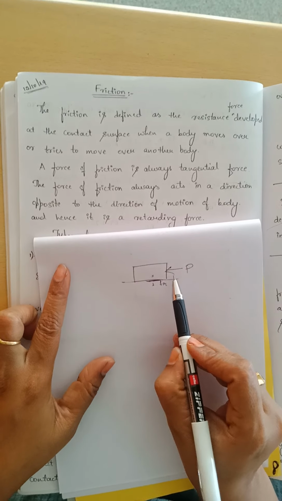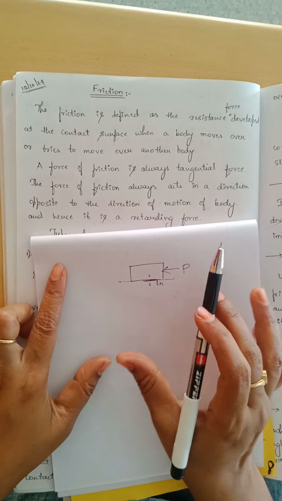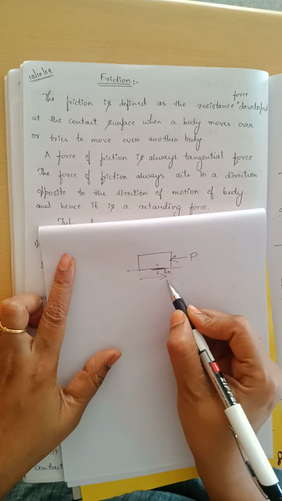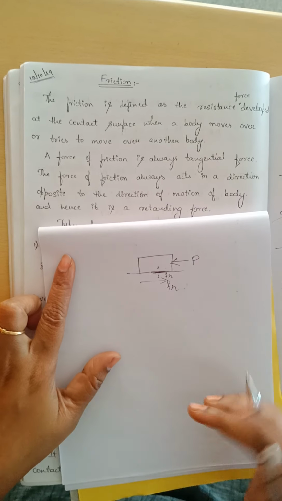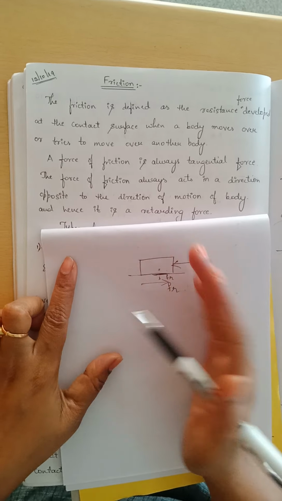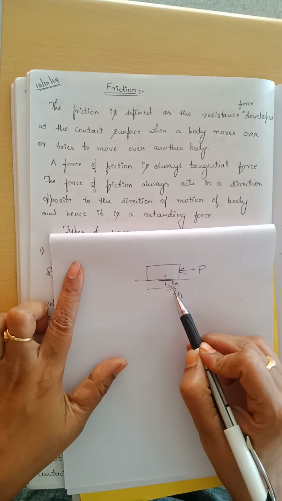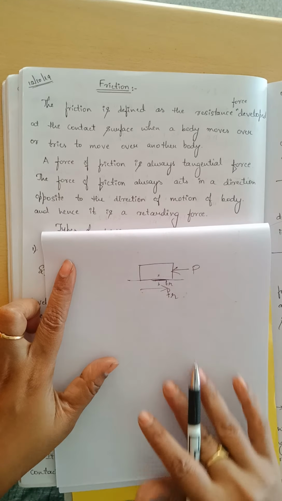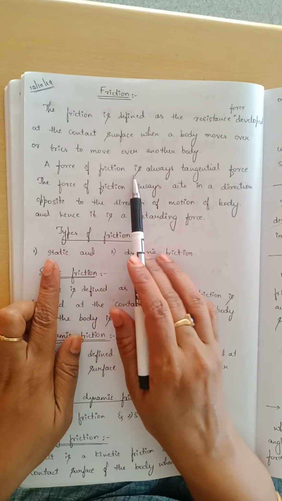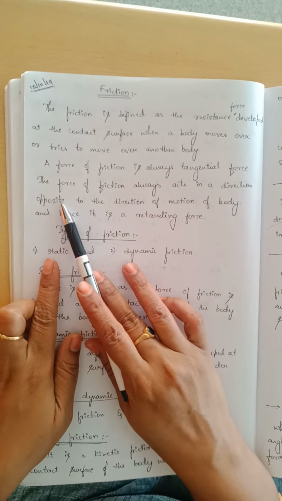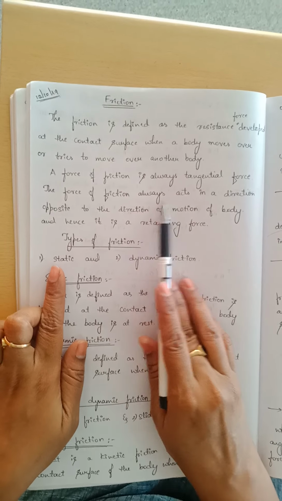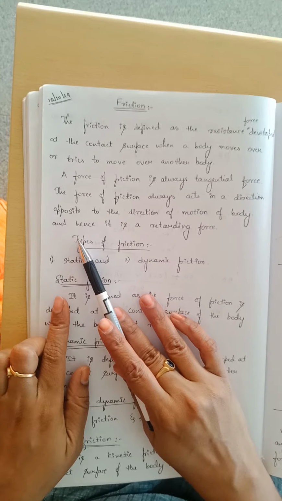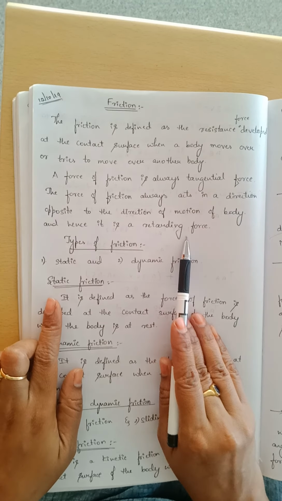The important thing is that friction will always act opposite to the applied force. Suppose you are applying the force from this side, then the friction will always act opposite to the applied force, and it is always a tangential force. The force of friction always acts in a direction opposite to the direction of motion of the body, and hence it is a retarding force.